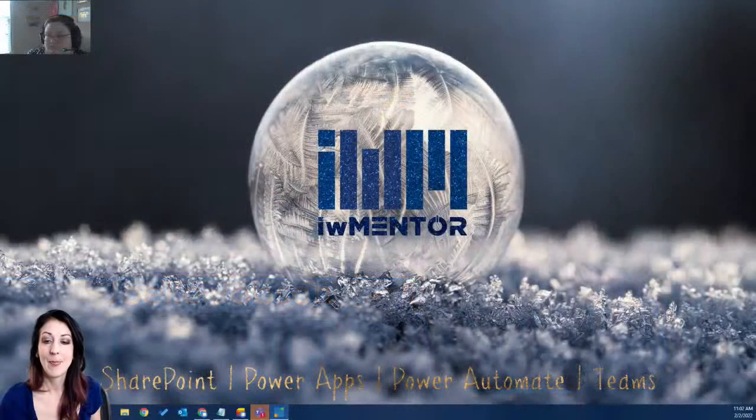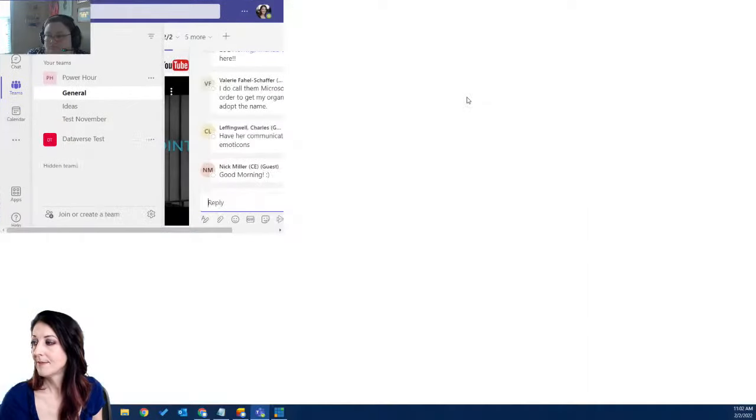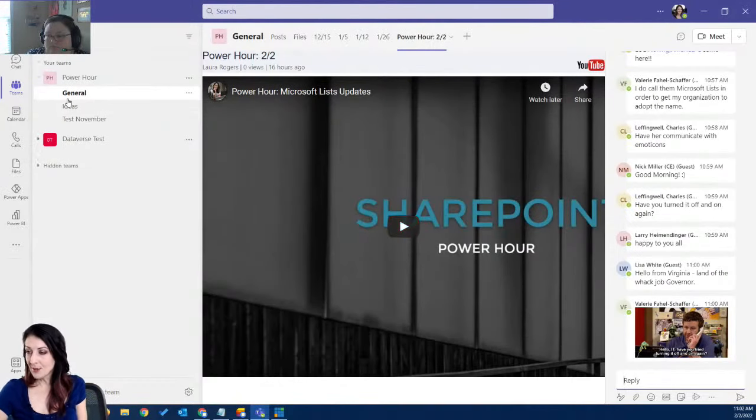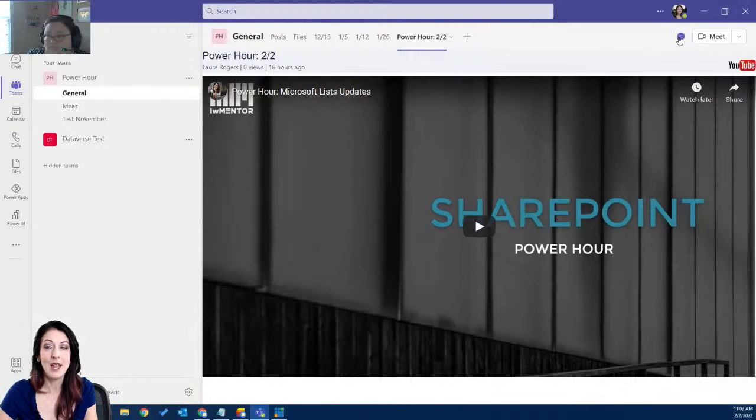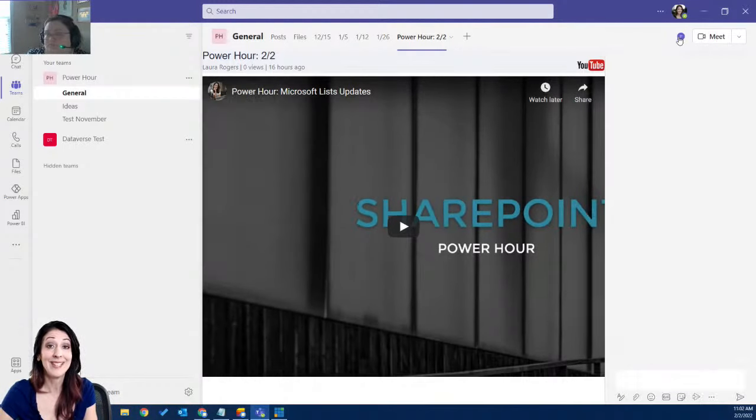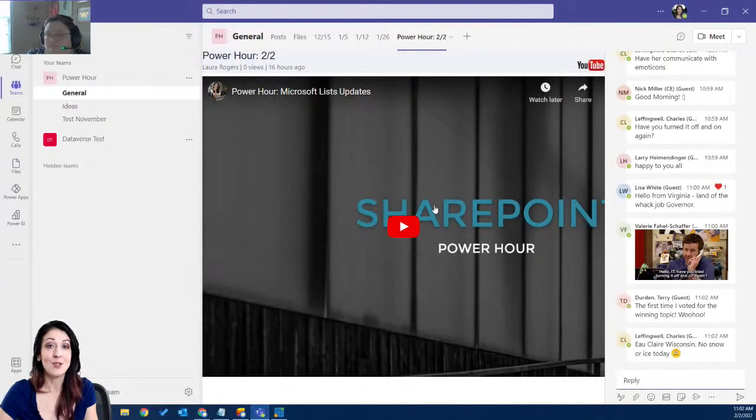So let me get my desktop pulled up. Okay, Teams. Okay, so we are in Teams. We're in a team called Power Hour in a channel called General over here. And I add a tab for each week. I just keep the last few in here. So we've got today's tab here, and then it will look like this by default. And you can click this little conversation bubble, and then you can watch Power Hour live on YouTube while you chat with us. So hi everybody, there's our lively discussion.